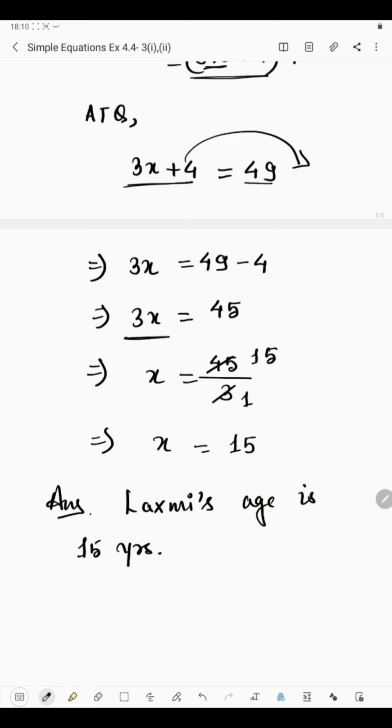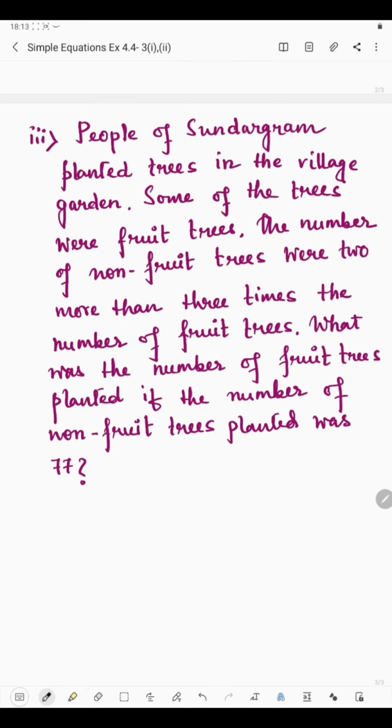Now coming to the next part. In the next part, we have people of Sundarban who planted trees in the village garden. Some of the trees were fruit trees and some of the trees were non-fruit trees. Now, the number of non-fruit trees was 2 more than 3 times the number of fruit trees.